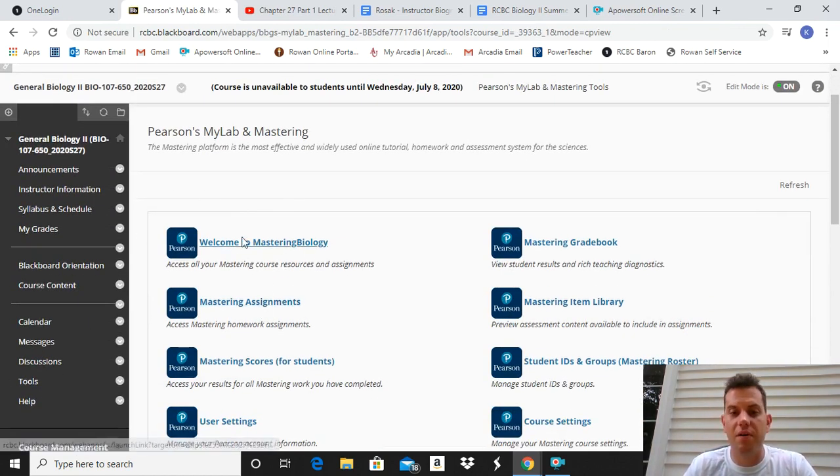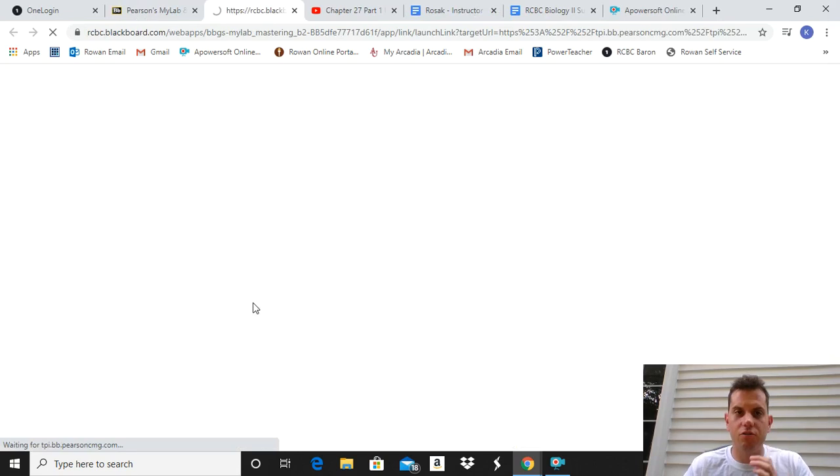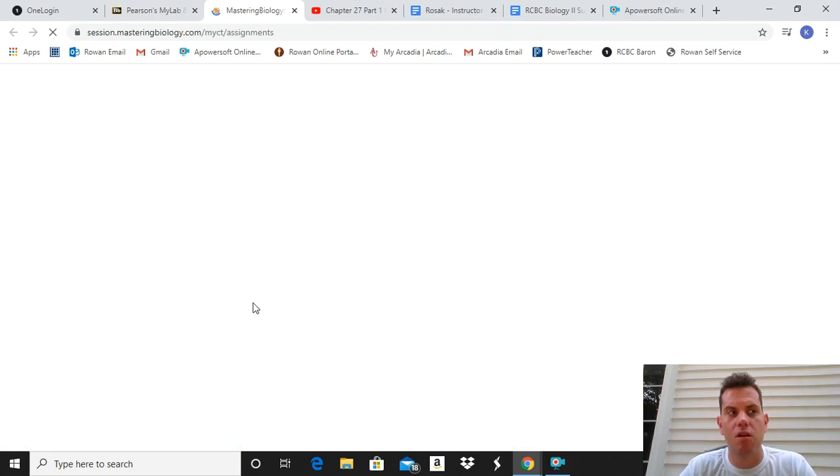So once you do get into the mastering, again, you'll see this, and you'll be able to access your assignments through here, and it'll open up right from the Blackboard page. Right now, the only assignments in there are the ones for week 1, but as, of course, the course progresses, you'll be able to access the assignments for the rest of the course each week.